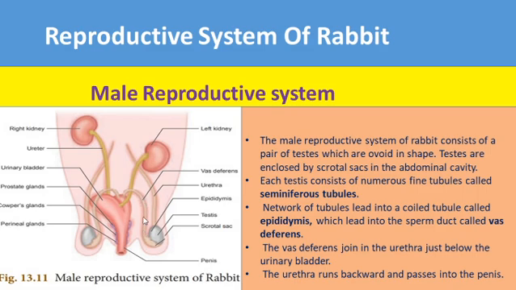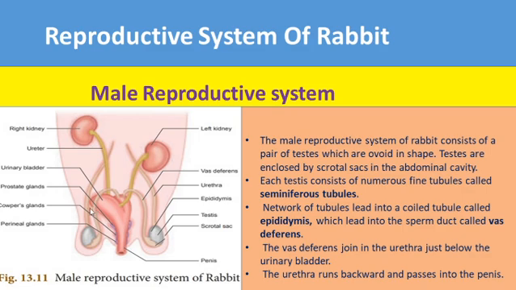The vas deferens joins the urethra, just below the urinary bladder, and it opens out by the penis. So this is the male reproductive system. The male reproductive system also contains accessory reproductive glands.